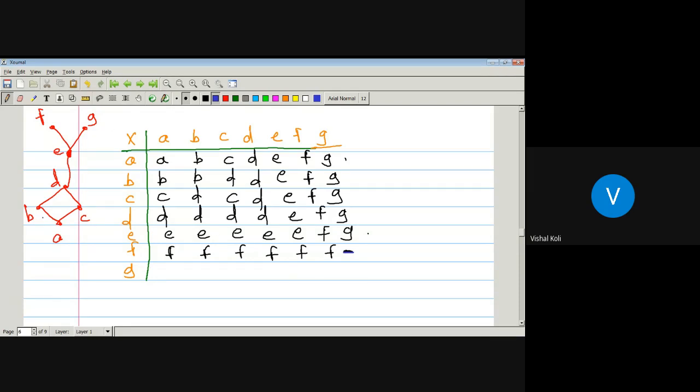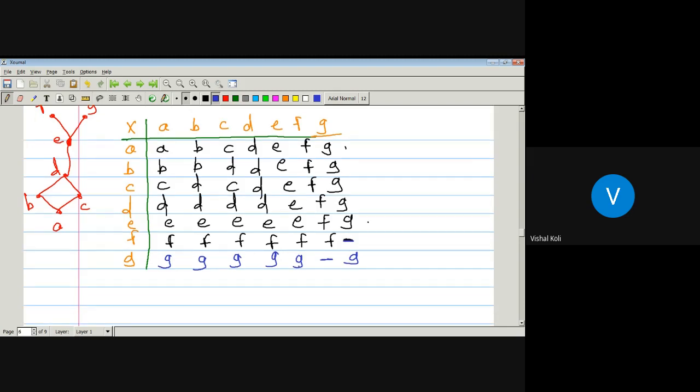G with A, G with B, G with C, G with D, G with E. Again G with F, not comparable. Okay. So here there are two elements F and G which belong to our poset, but the least upper bound of these two elements does not exist. If both least upper bound and greatest lower bound exist, then only we say that the corresponding poset will be a lattice. So as here there are two elements F and G which belong to our poset P, and the least upper bound of these two elements F and G does not exist.